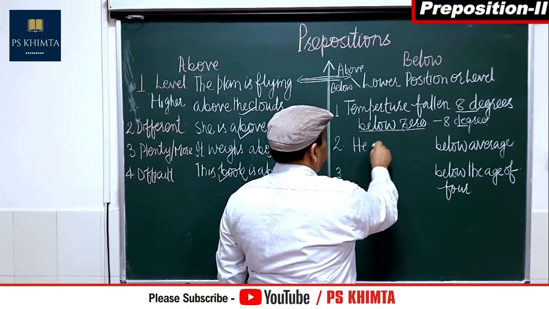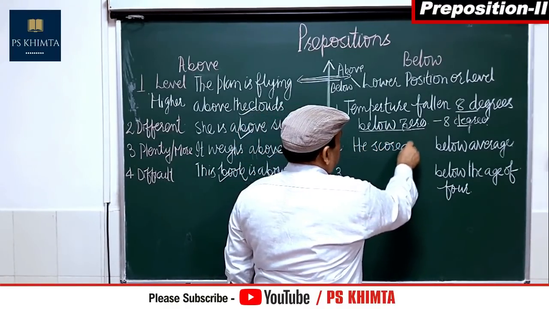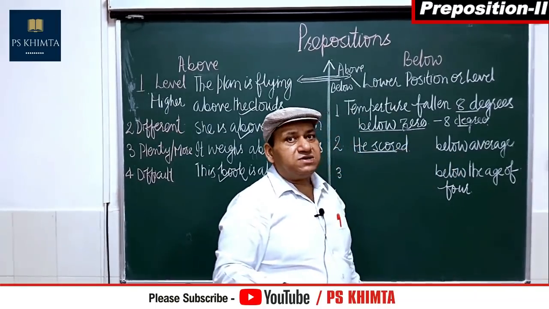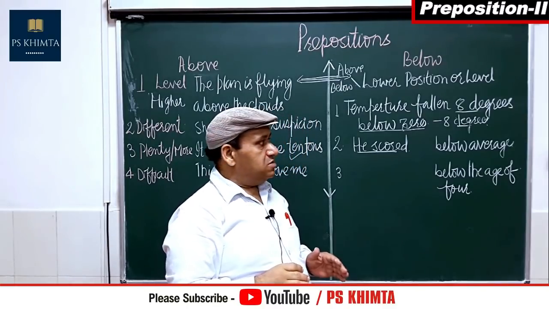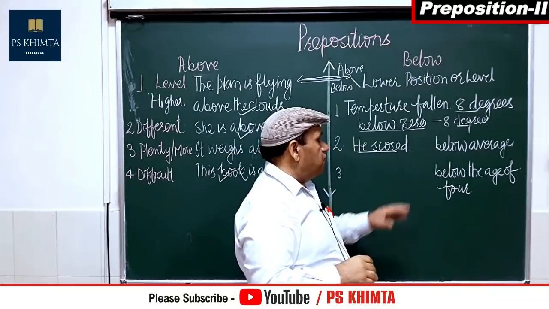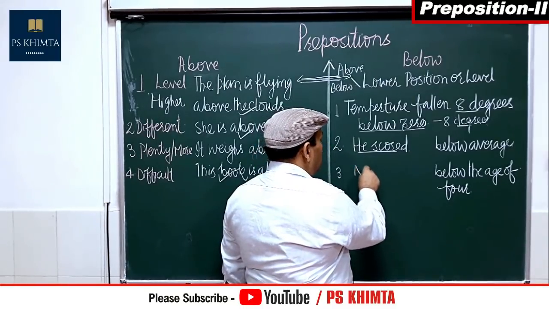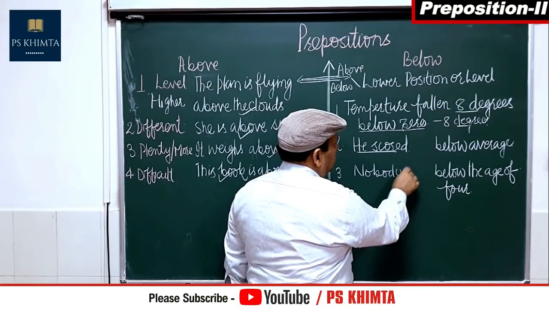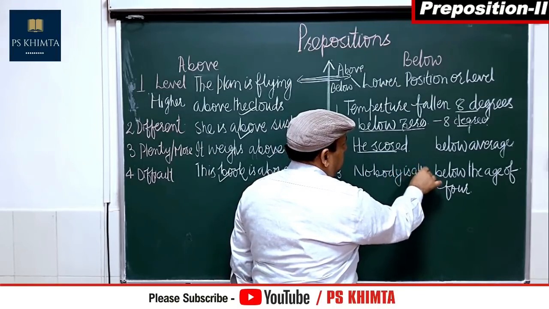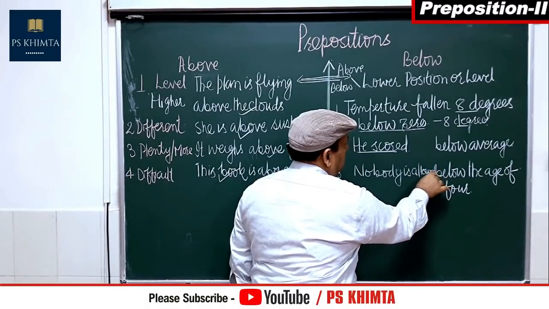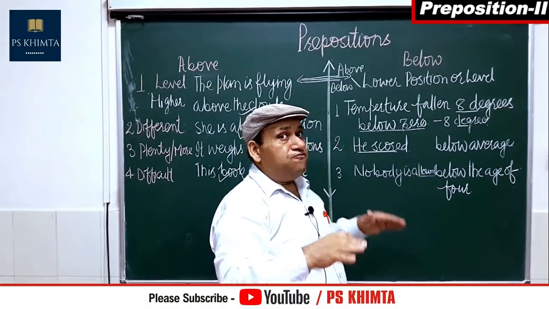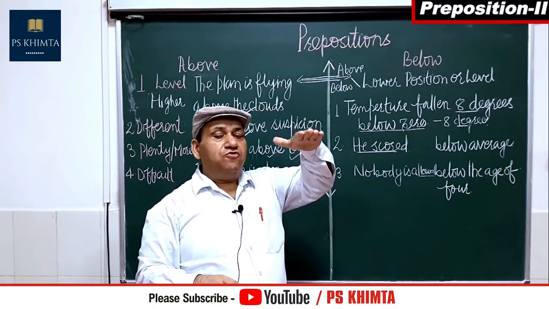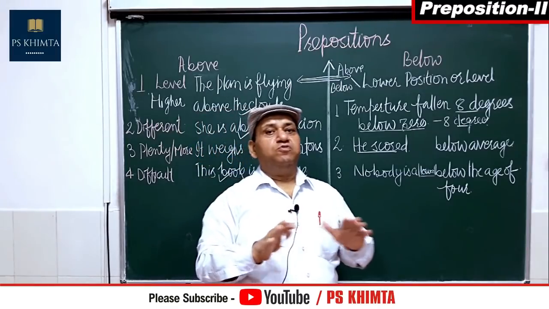Below average: he scored below average in class 10th, in 10th standard. Below the age of 4, nobody is allowed here. It means the level has been fixed that above 4 is only allowed, below 4 nobody is allowed.